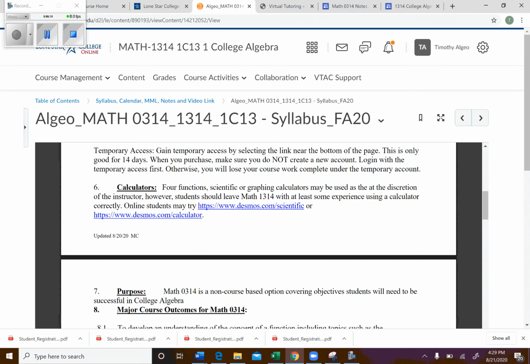As far as calculators, you don't need anything too fancy. A scientific would be best. A graphing, if you have that, great. It's not absolutely necessary. Scientific's probably ideal. You can get one for like $10, or here's some links that you can check out to see if one of these calculators will work for you.